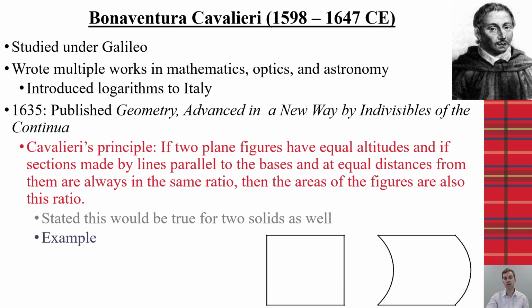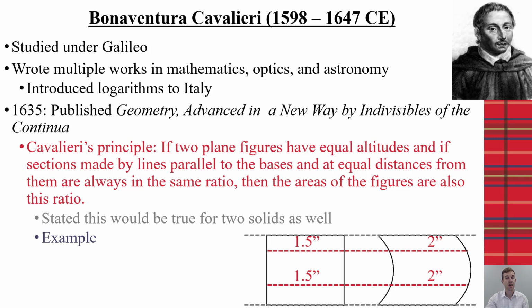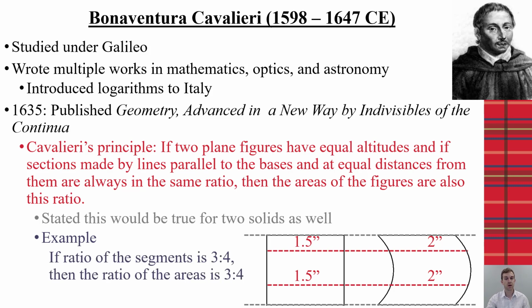So what does this mean? If I take these two shapes here, say a rectangle and then this shape that has curves, the rectangle I can find the area for. Now, if I recognize that their bases are parallel to one another, and then if I take an infinite number of slices through this, and those slices always have that same ratio, that means that the ratio of their areas would have to be the same, which in this case would be 3 to 4. So I could calculate the area of the rectangle and then use this ratio to determine the area of the curve on the right.